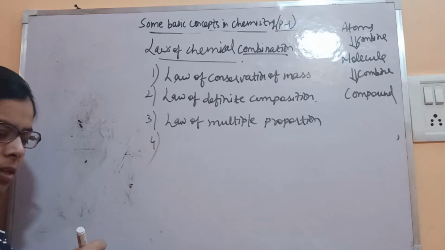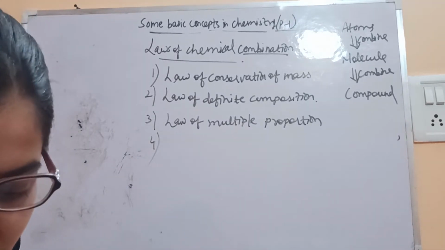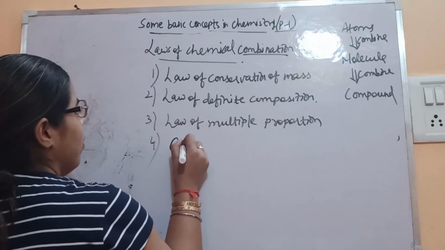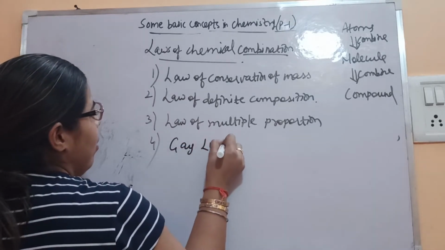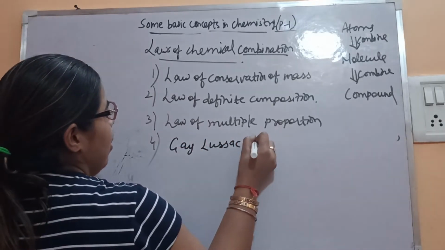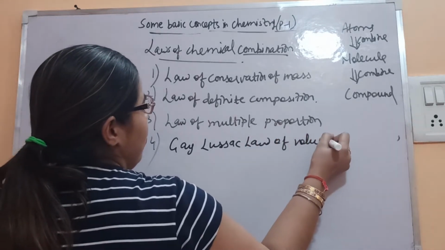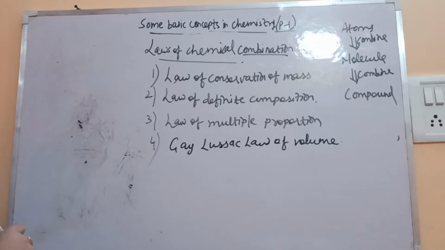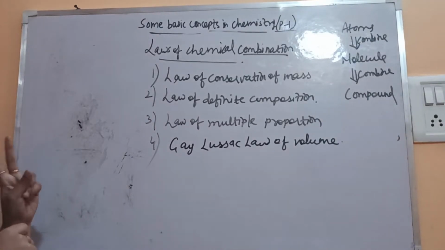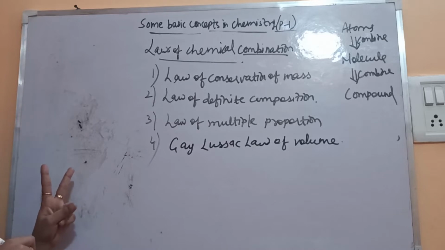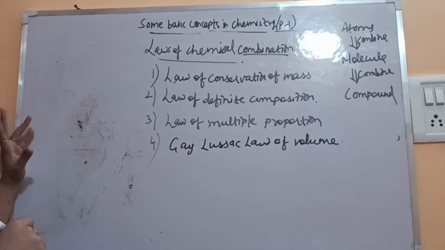Fourth one is the Gay-Lussac law of volume. Okay, so these are the laws of chemical combination. So two of these laws you have already dealt with in the 9th standard. Then let's start with the first one.